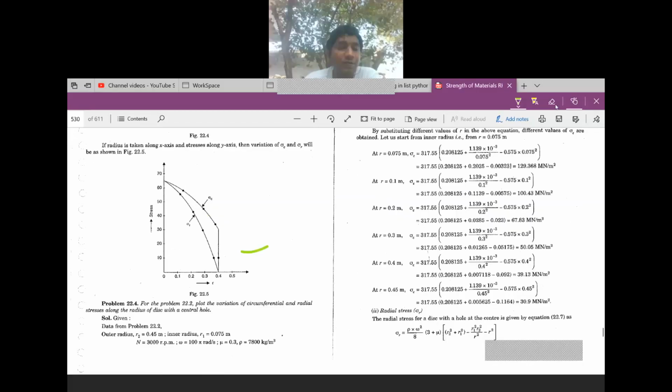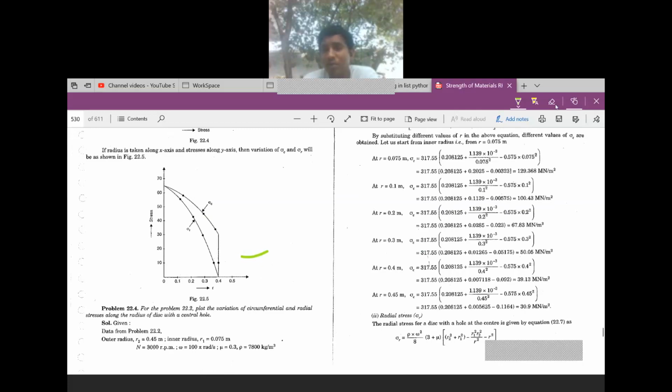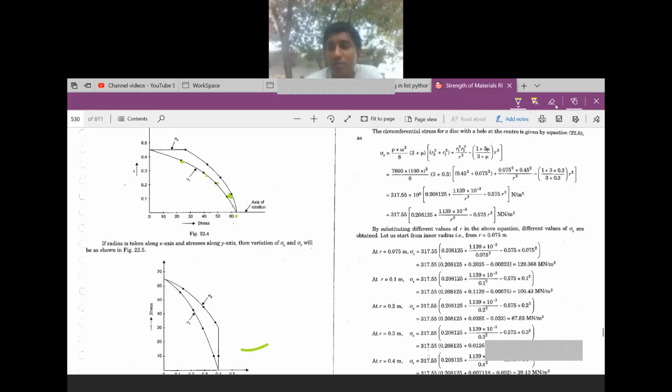Now, the next problem is also the same. For the above problem, plot the variation of circumferential and radial stresses along the radius of the disk with a central hole. Same problem, you have a standard formula here. Simplify it. Substitute all the values and simplify in terms of r. Here you have r1 and r2 values. R is an unknown value. R1 is 0.075, r2 is 0.45. Substitute values where r is the unknown.